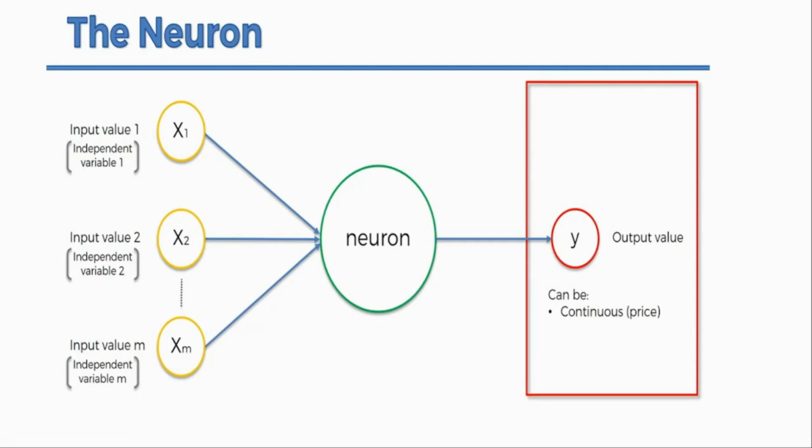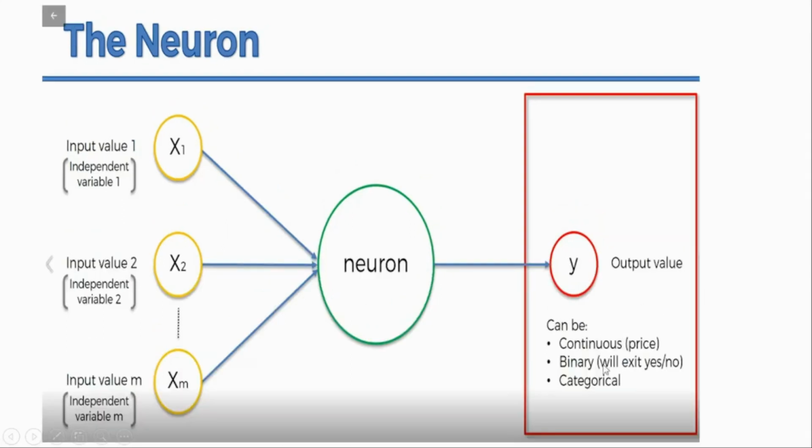Now one important thing should be noted: the output value may be continuous, like a price, or categorical. Binary will exist too, yes or no. For example, if it is binary, let's say there are two values, male or female, and the input features are forwarded to the neurons. Obviously based upon the calculations, it will give us either male or female.